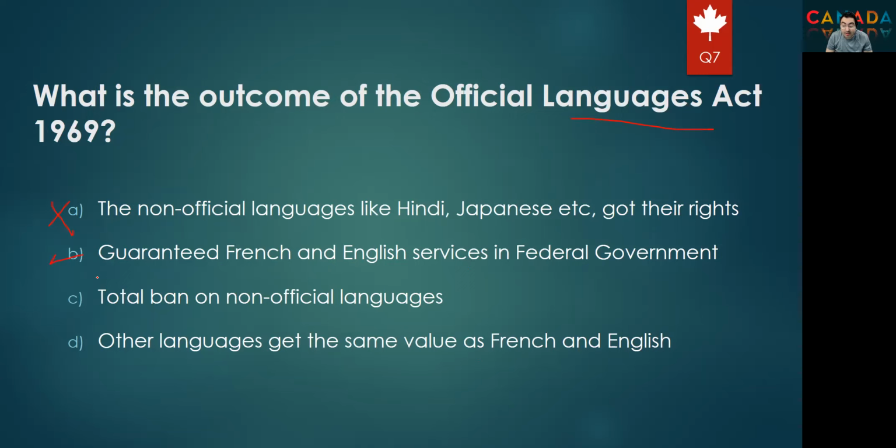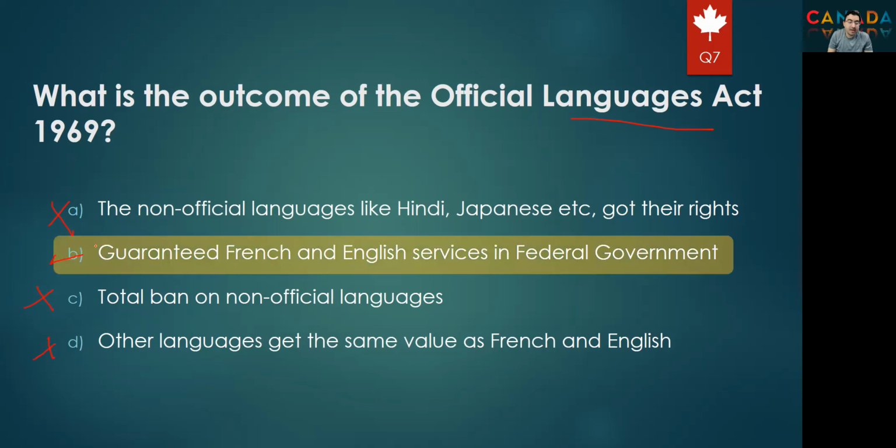But even if you know this is the right answer, continue reading the other options, because maybe there is another option which is also right, and then the last option will be A and C or A and B. So you have to take care of that. Just try to read the whole question. Option C, total ban on non-official languages. I don't think we have this in Canada. Other languages get the same value as French and English. Again, we don't have this in Canada. So the right answer should be B, which is guaranteed French and English service in the federal government.